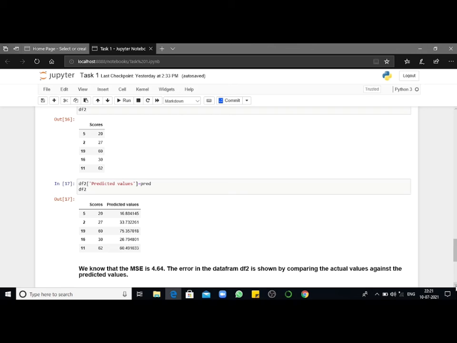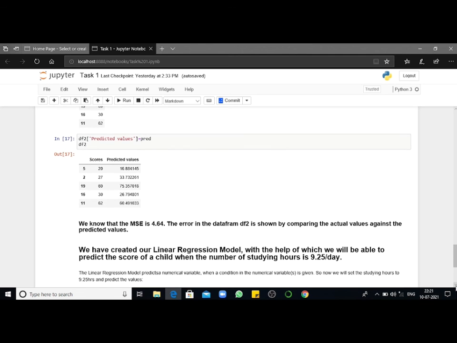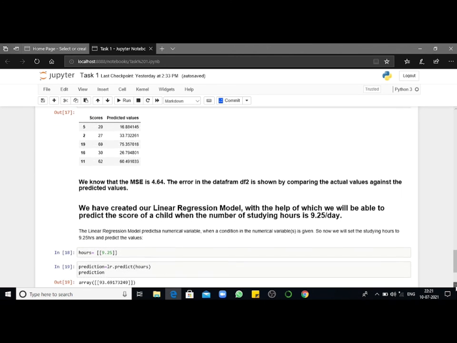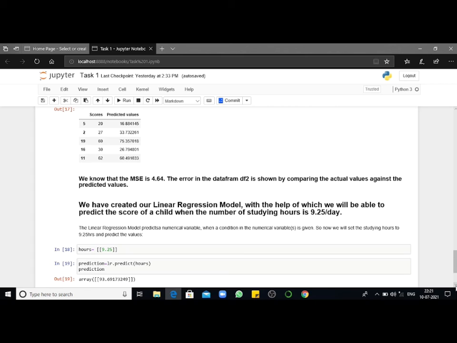And you can clearly see in the output of the command line 17 the scores that the actual dataset contained and the scores that we predicted using our linear regression model. We know that our MSE, that is mean squared error, is 4.64. So the error in the data frame df2 is shown by comparing the actual values against the predicted values.